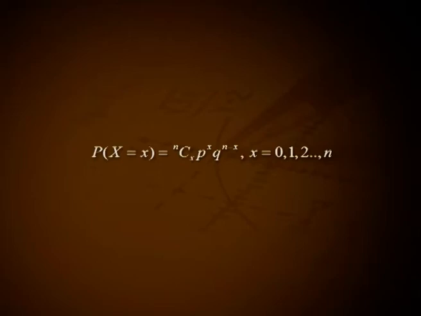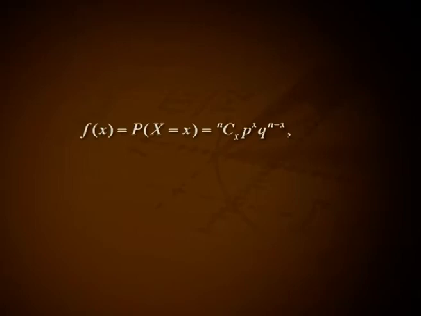There are nCx mutually exclusive ways, each with probability p raised to x into q raised to n minus x, for the happening of x successes out of n repetitions of the experiment. Hence, probability of capital X equal to small x is equal to nCx into p raised to x into q raised to n minus x, for x equal to 0, 1, 2, up to n.